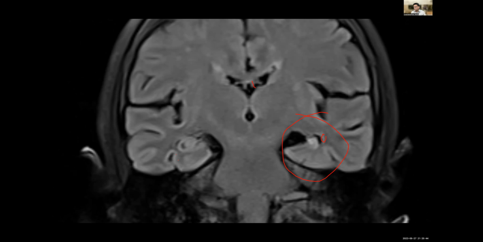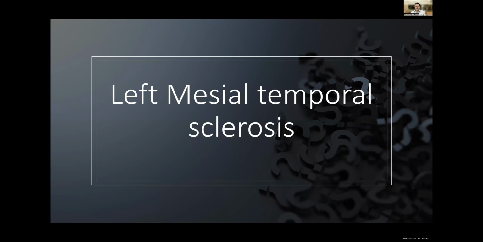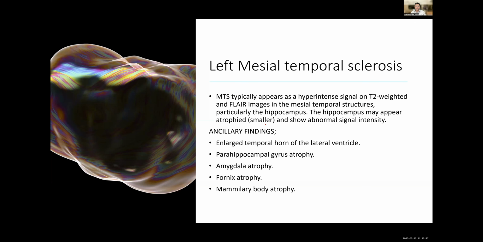If you see the hippocampal, parahippocampal gyrus, the volume is definitely decreased on this side. And you can also see in other sections where you have to look for the other ancillary findings also. So this is a case of left mesial temporal sclerosis. You should always look at other findings like mammillary body atrophy, fornicial atrophy, and other findings also.